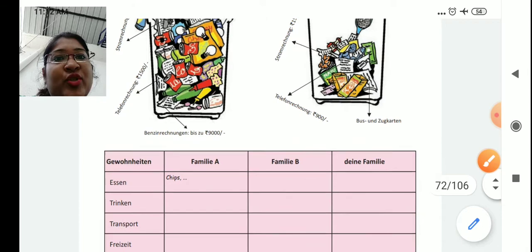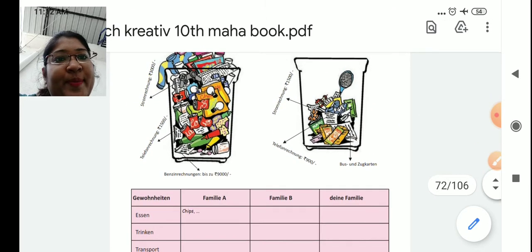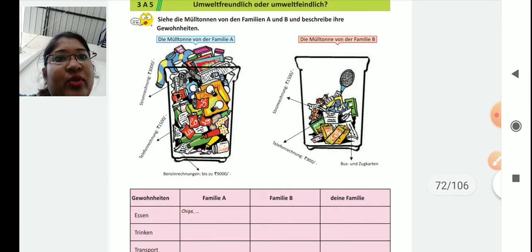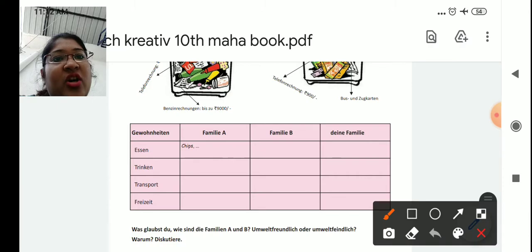Then transport: anything related to transport, a bill or something, you have to write. Then Freizeit, free time activities. Anything related to free time activity, any bill or something, you have to write here.